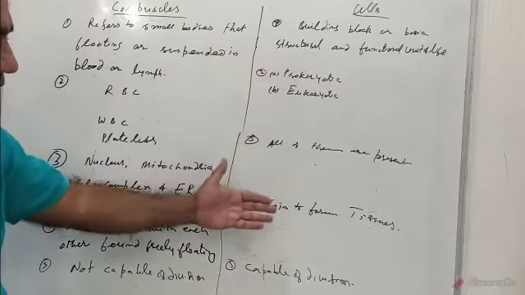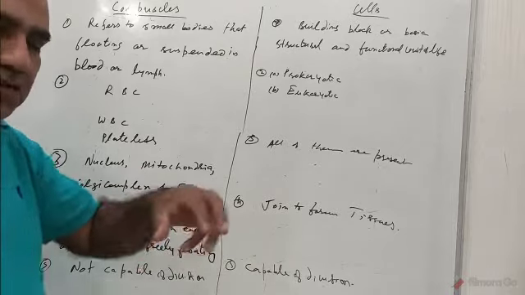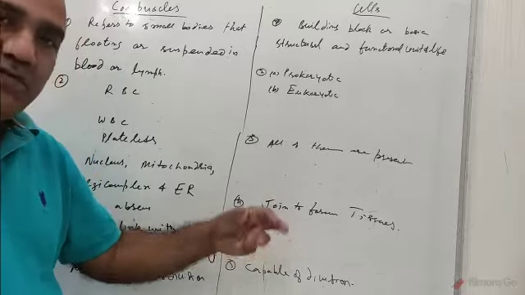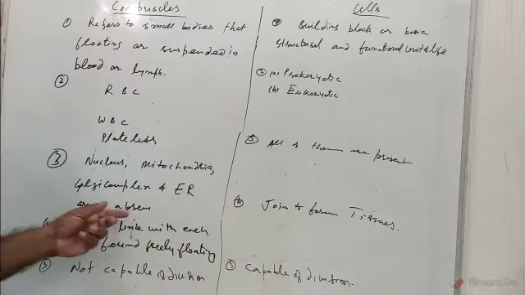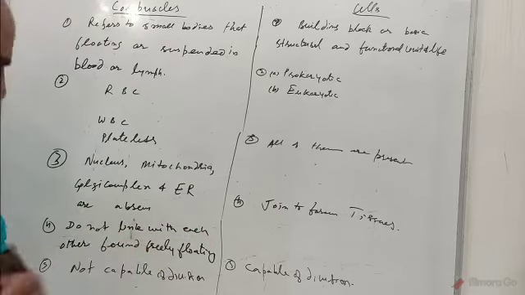Whereas all these cell organelles are present in normal cells. Then normal cells join to form tissues. We have studied that tissue is nothing but a group of cells. So they can join together to form tissues, whereas corpuscles do not join with each other, and they are always found freely floating or suspended in the blood or lymph.